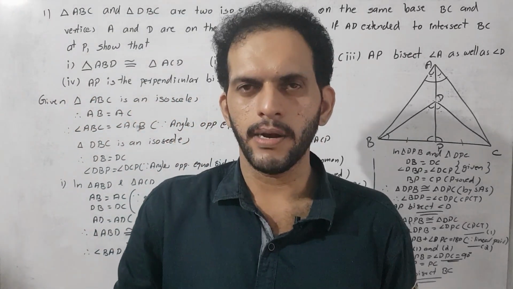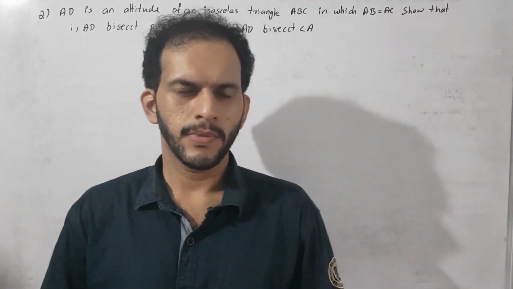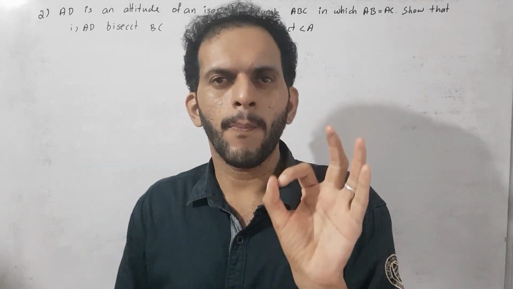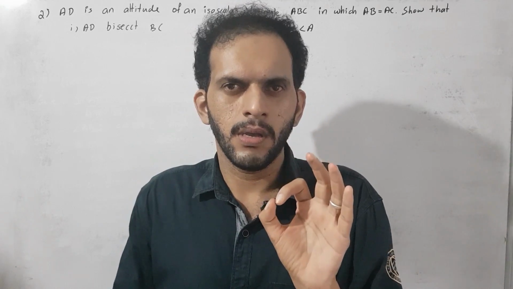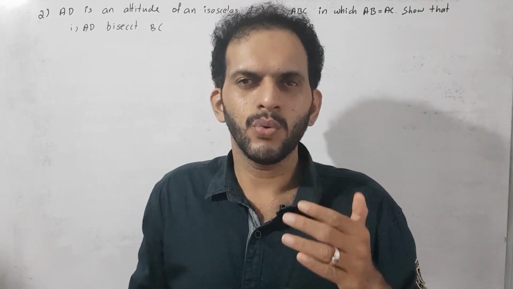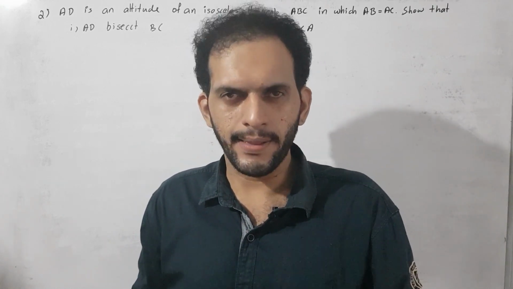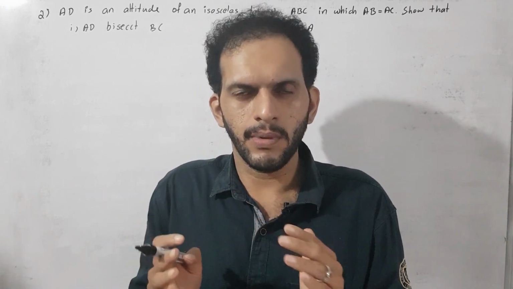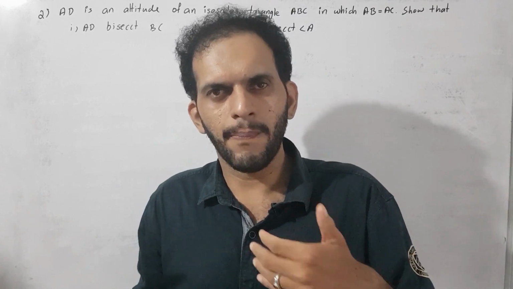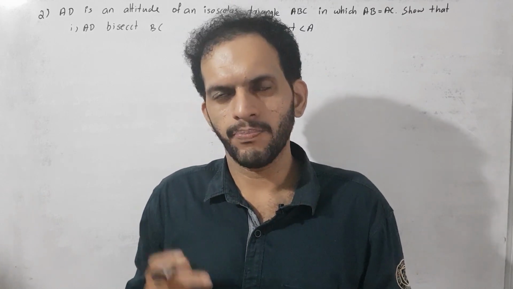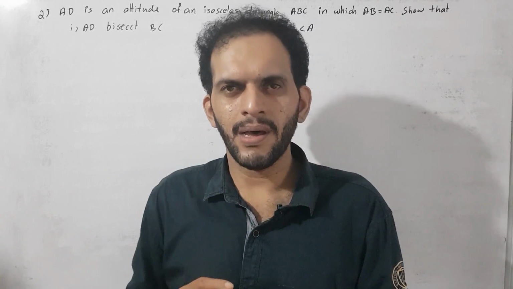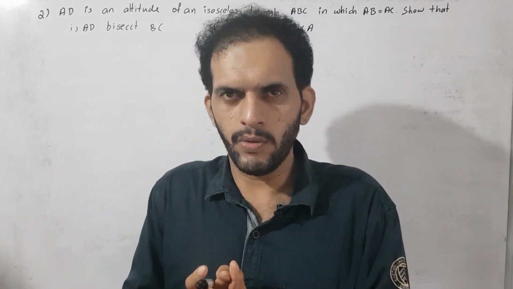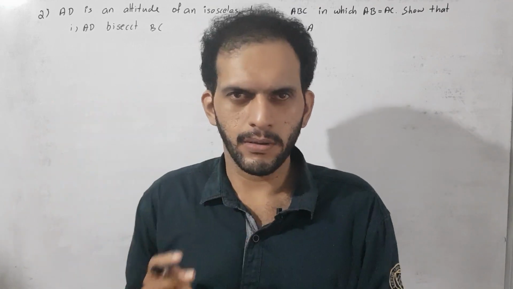I think you got the idea about this. The next question is like this. It is a very important question also. It is a very important property. This property we use for proving other results. We use this result directly for proving the other ones. Not only this year, we need the same in the case of next year, where we apply the idea about the altitude, meaning perpendicular, in an isosceles triangle. So you must learn the result very well, this statement and the result.